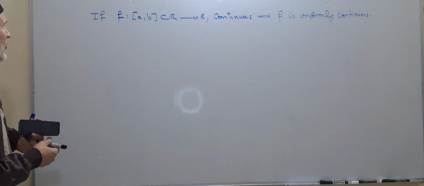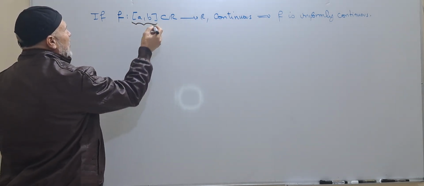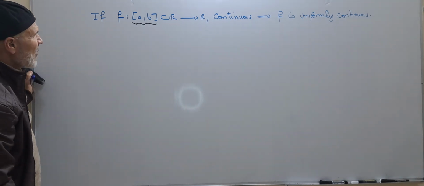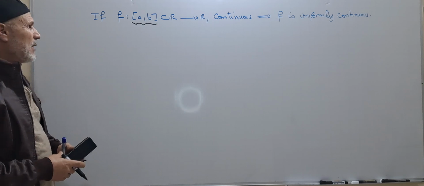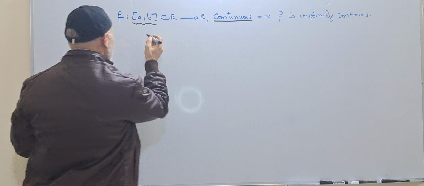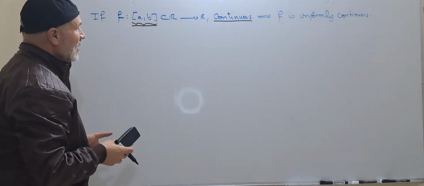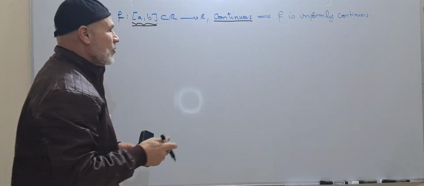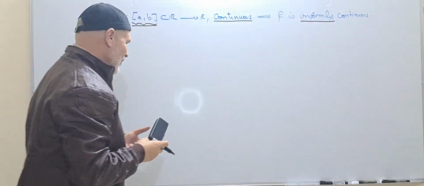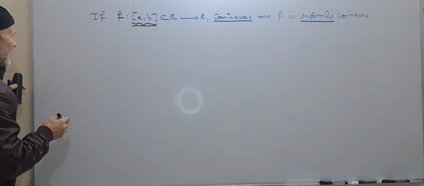So let us suppose that we have a real function f, which is defined from [A, B], a closed interval in R, into R, and we suppose that it is continuous. So if the domain of definition is a closed interval, and if it is continuous, then it is uniformly continuous. How can we prove this? Let us try and start.